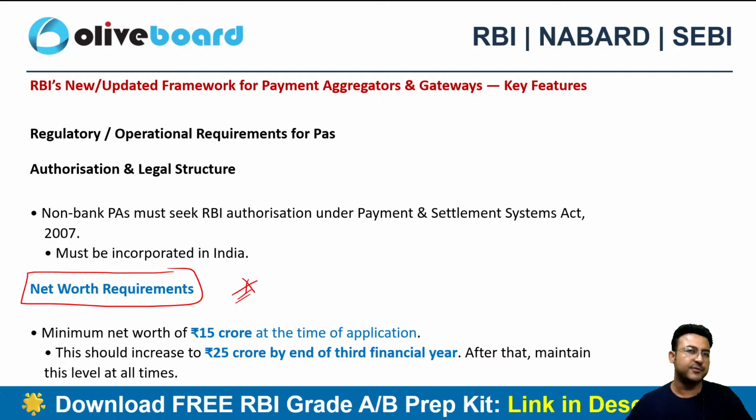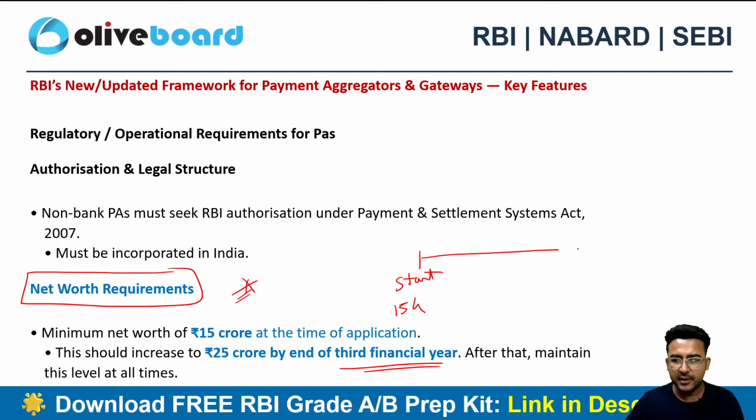Whenever you are applying for it, the minimum net worth criteria should be at least 15 crore, and after that, 25 crore by the end of the third year, okay? So whenever you are starting the business of payment aggregator, you need to have 15 crore net worth, and by the end of the third year you need to have 25 crore, right? 25 crore is the bare minimum after 3 years. So that's the net worth criteria here.